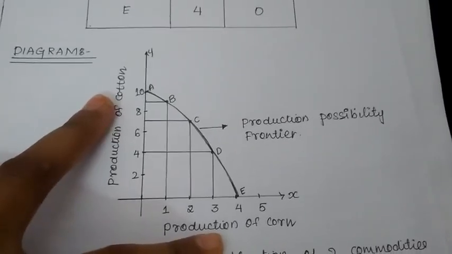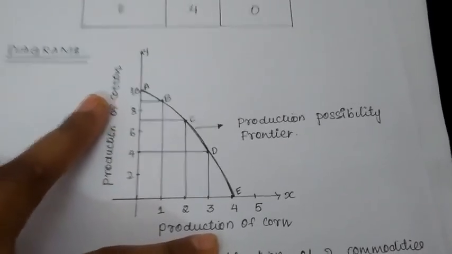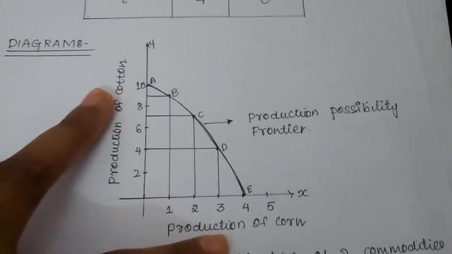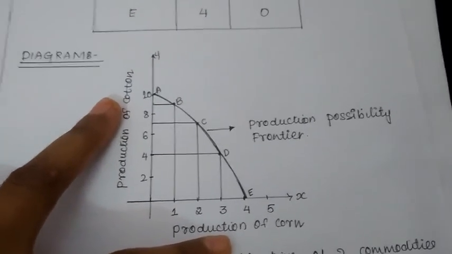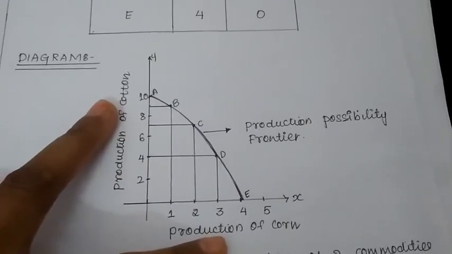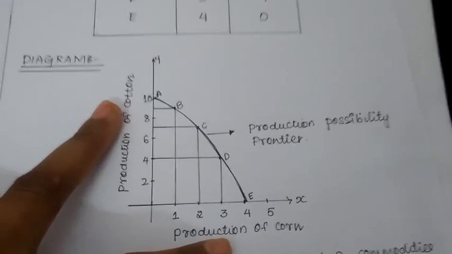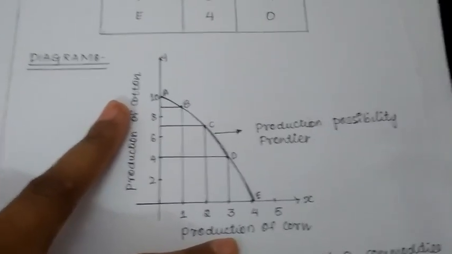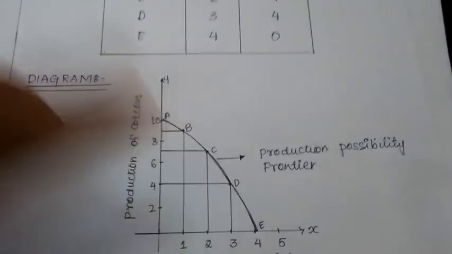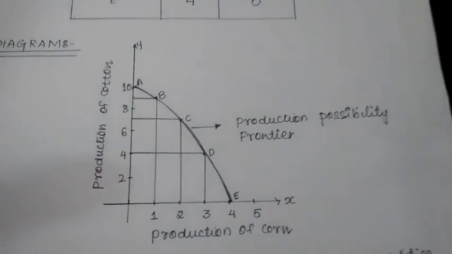The resource is the land. Say the producer has 1 acre of land, so he will have to use that 1 acre of land for production of either cotton or a combination of both. How is the producer going to use 1 acre of land? It is a resource, the land available with him.